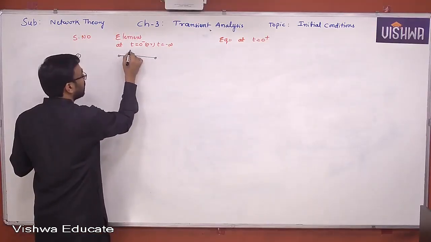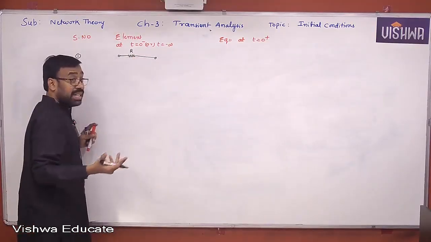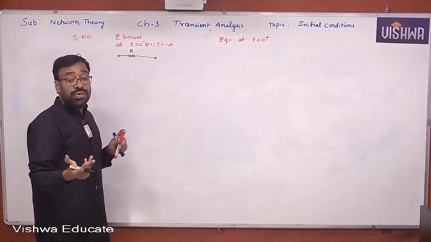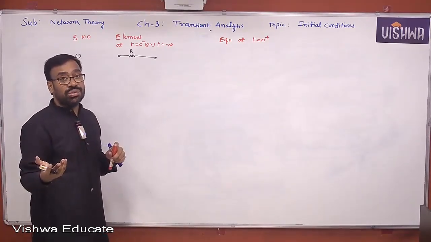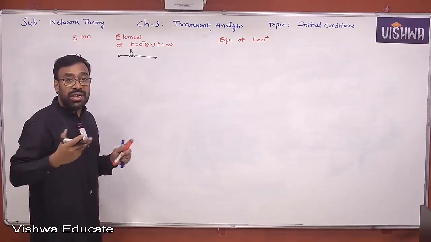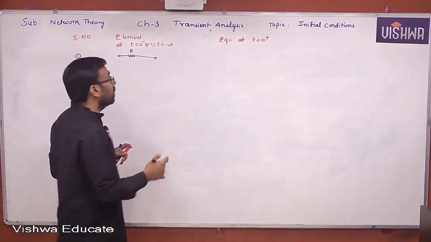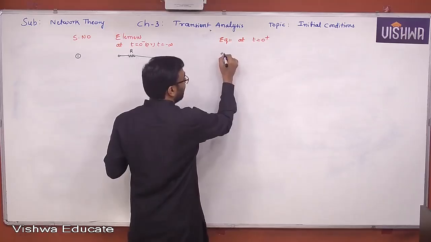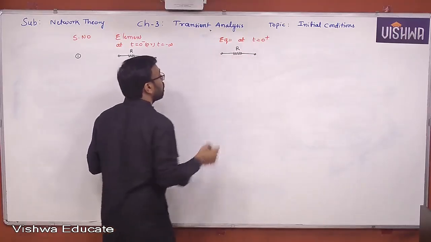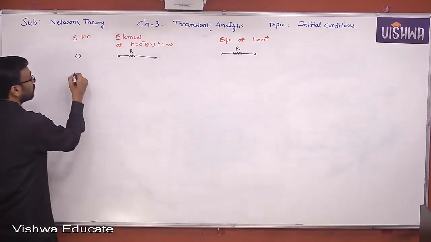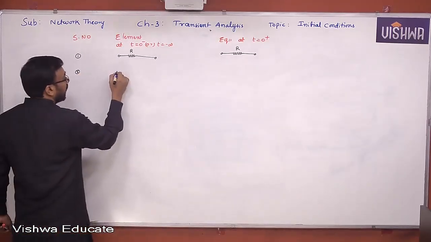So current through the resistor and voltage across the resistor may change instantaneously. Yes or no, all of you? Even if you have 0 minus, then 0 plus conditions may change. Both are not same, both current and voltage. The ratio is same again. Therefore, the equivalent of that resistor will remain resistor only. There is no change in that. Now, inductor.